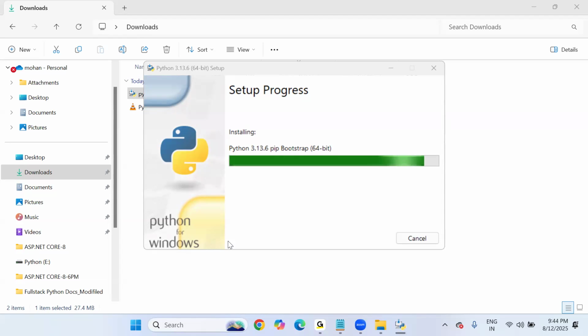Now you can see the setup progress. 3.13.6. Okay, almost done.